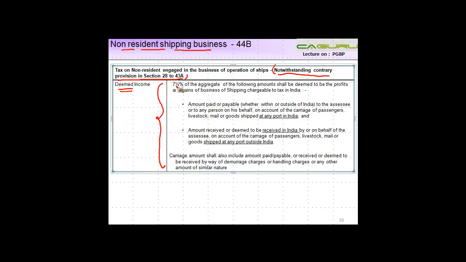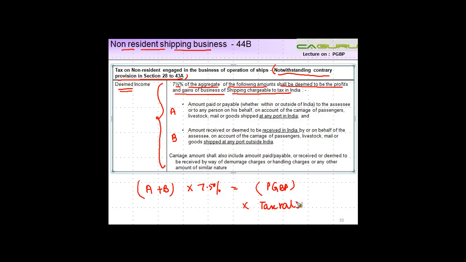So deemed income: 7.5% of the aggregate of the following amounts shall be deemed to be the profits and gains of business of shipping chargeable to tax in India. So you see what is the value. Let's say this is A, this is B. So you sum up A and B, right? Aggregate of the following amounts, then into 7.5%. Okay, and that is your income under the head PGBP. To that you will apply the tax rate and compute your taxes accordingly.